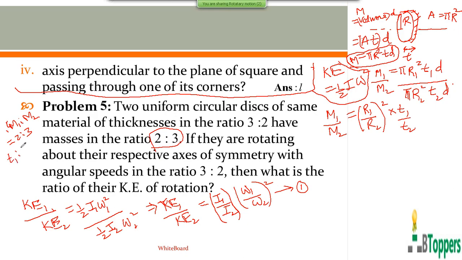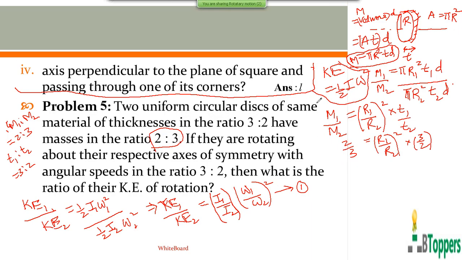You are given the ratio of thicknesses equal to 3:2. So T1 is to T2 is 3:2. So M1 by M2 you can write 2 by 3, and T1 by T2 equal to 3 by 2.